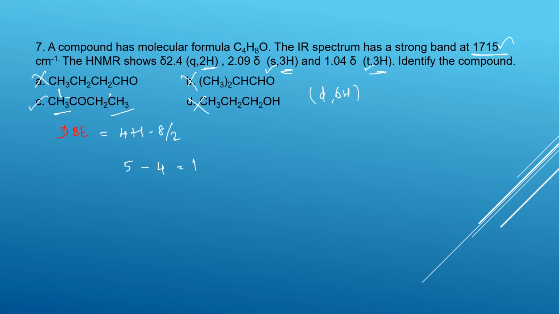So the answer is this; the remaining one is also a ketone. Check the CH2 group: it is attached to 3 hydrogen atoms, 3 plus 1 is 4, a quartet for 2 hydrogens. Yes, this is right. The answer is C.